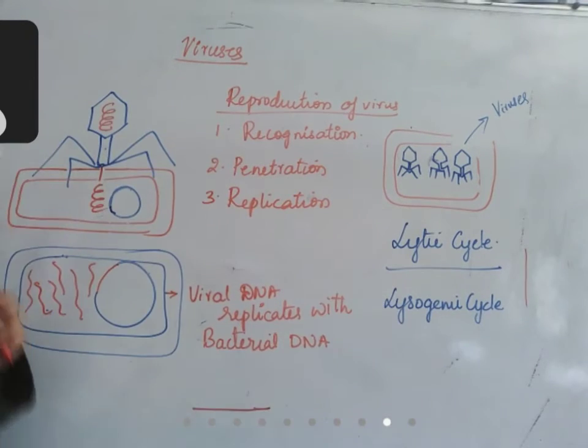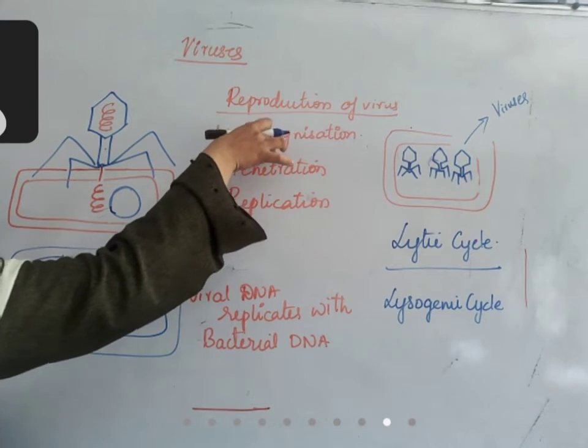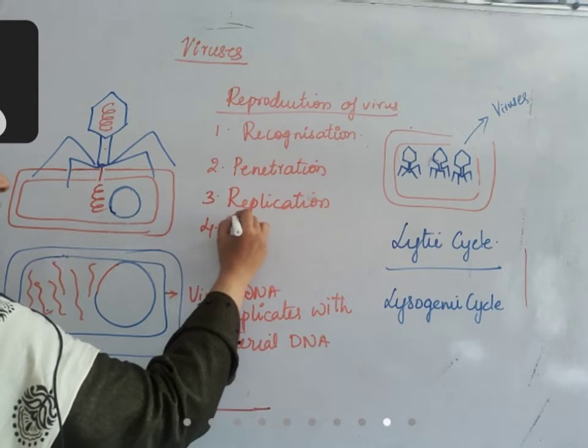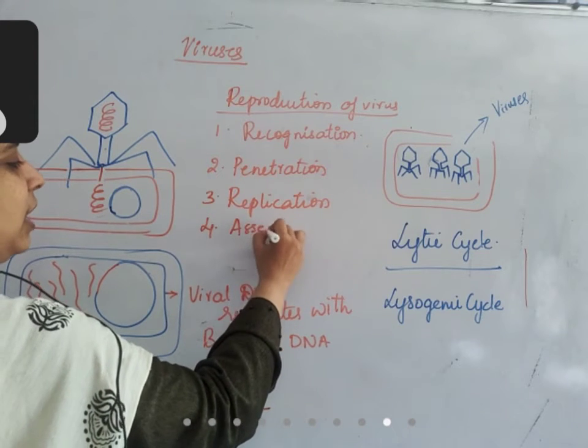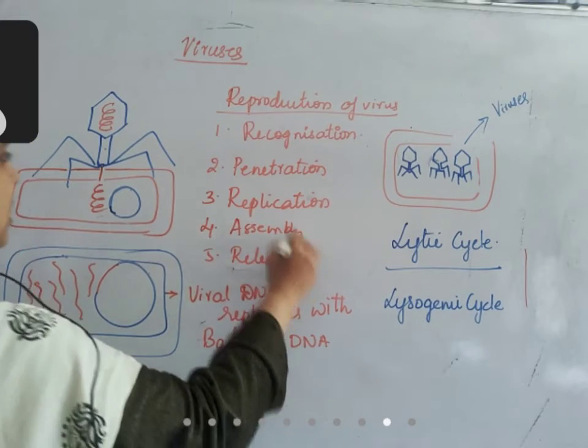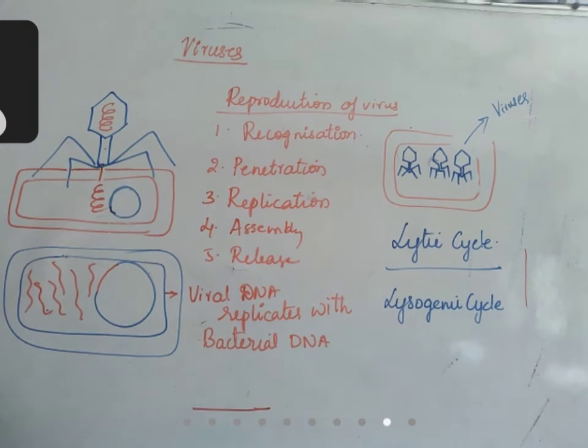Before that, we'll summarize the lytic cycle once. The lytic cycle includes recognition, penetration, replication. The fourth step is assembly and the fifth step is release. The virus recognizes the bacteria that it should infect and attaches to the surface of the bacteria.